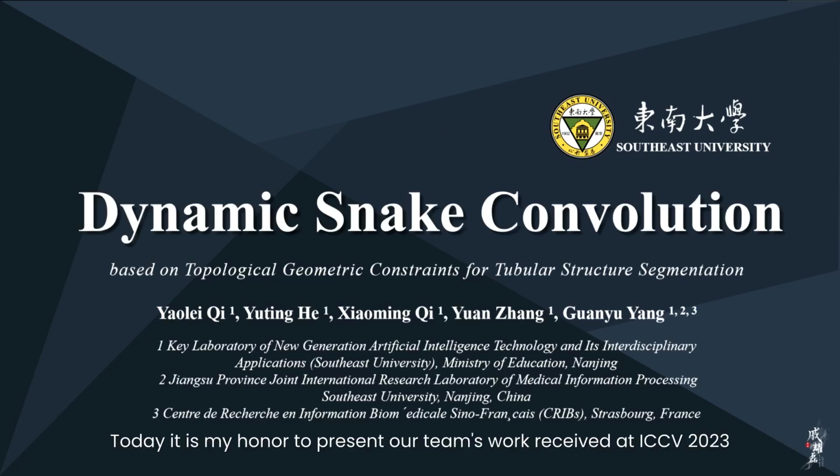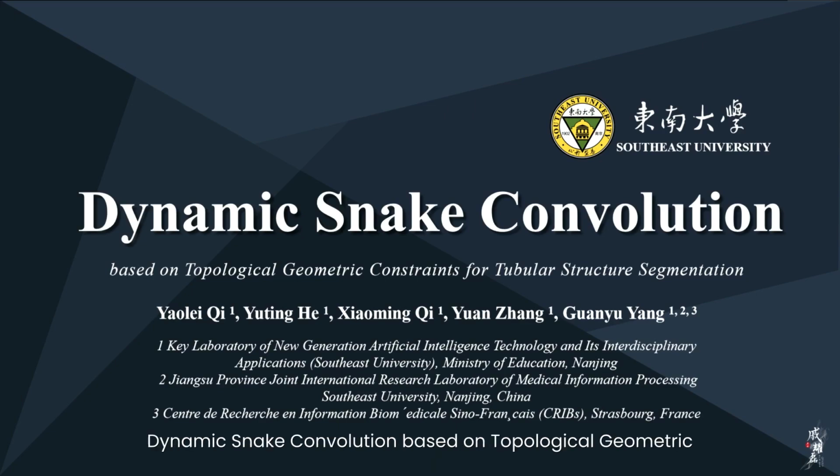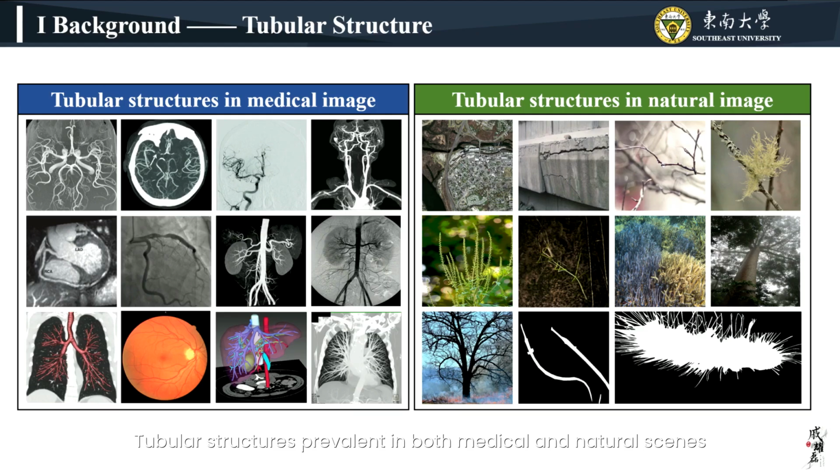Today, it is my honor to present our team's work, received at ICCV 2023, Dynamic Snake Convolution based on topological geometric constraints for tubular structure segmentation. Tubular structures, prevalent in both medical and natural scenes, play a pivotal role in various domains. Accurate segmentation and localization of these structures are essential for numerous downstream tasks.